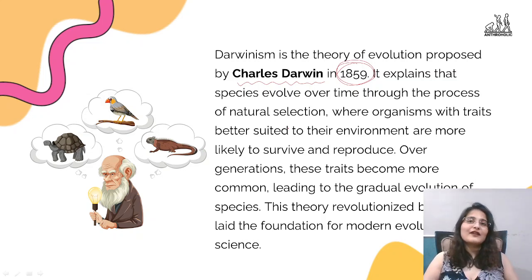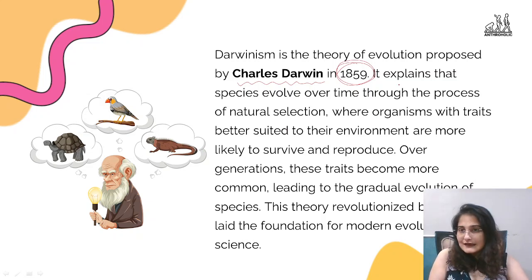Now, you all must be aware that if you look decades back, as you keep going back, the type of environment, the conditions, they were completely different. How is it that those organisms changed to today's organisms? Many species have evolved over time. There has been natural selection, there have been genetic differences. And to explain that, Charles Darwin proposed this theory of evolution.